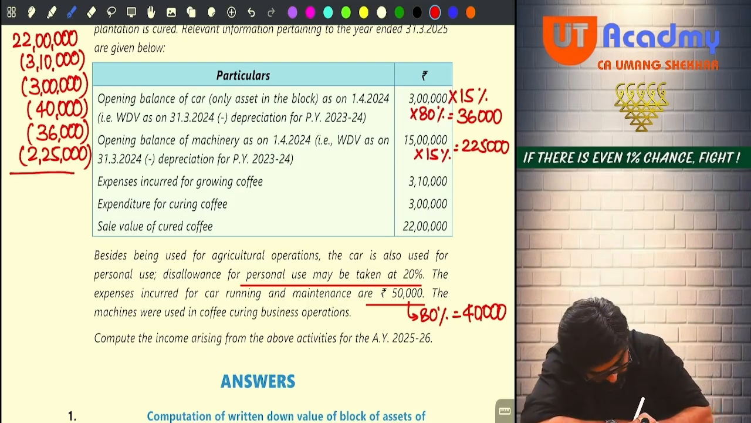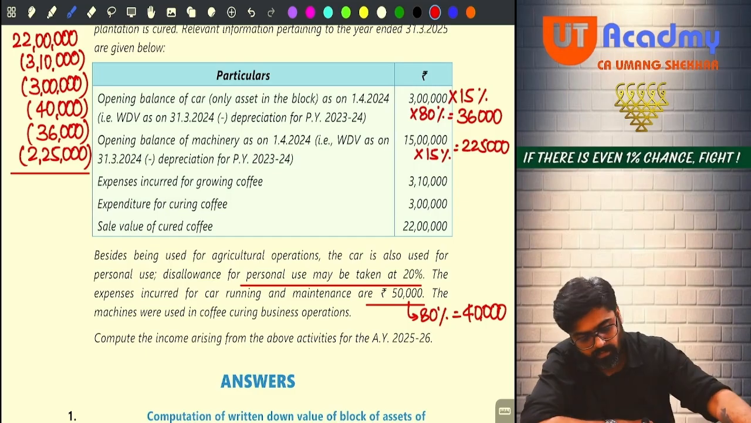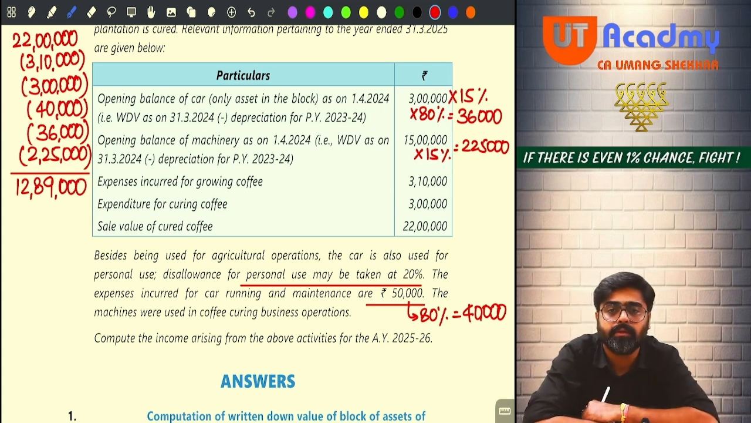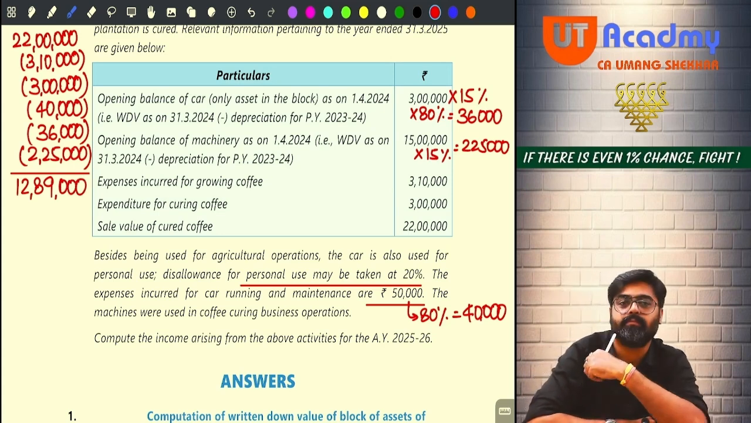So do one thing. Total: 22 lakh minus 3,10,000 minus 3 lakh minus 40,000 minus 36,000 minus 2,25,000. You are going to get 12,89,000. Tell me if you all are getting this 12,89. Everyone getting this? This is your composite income.